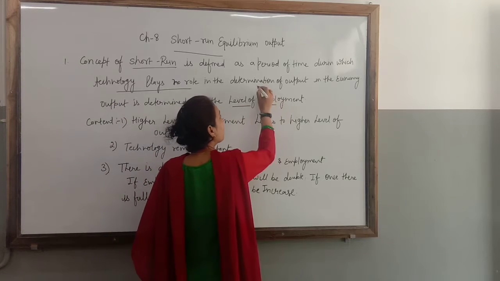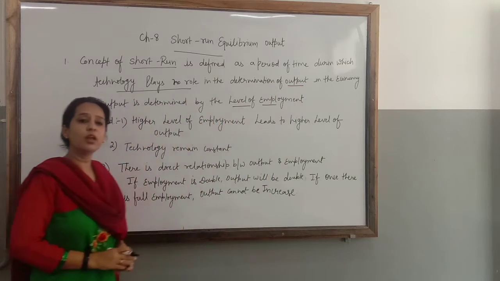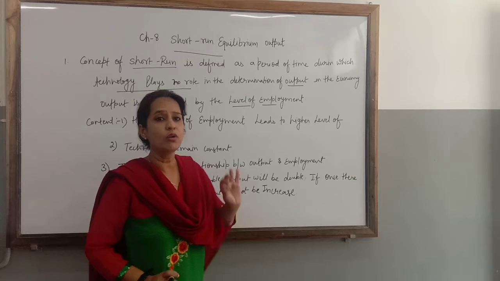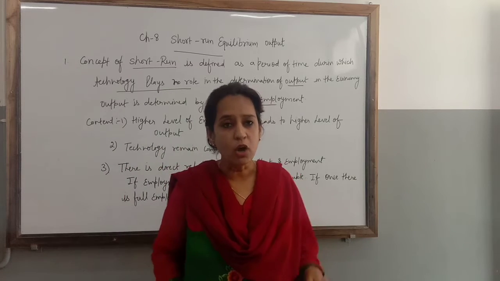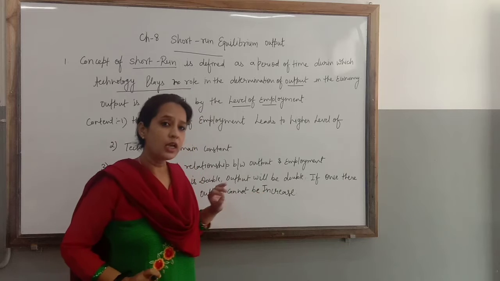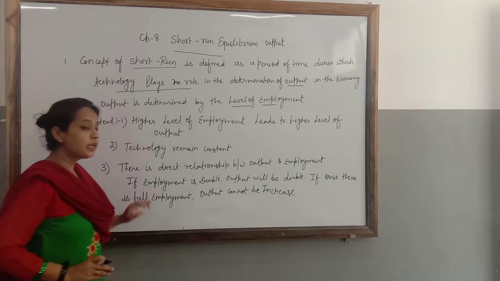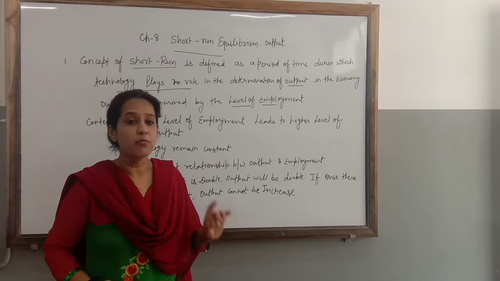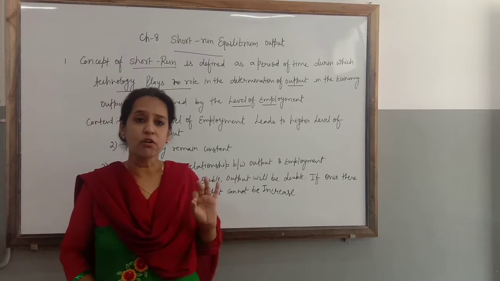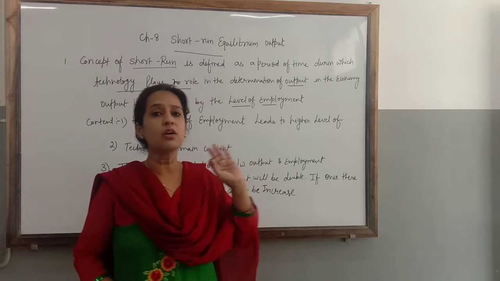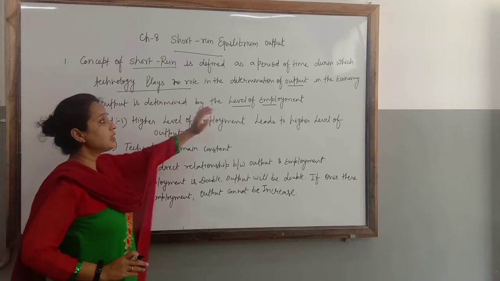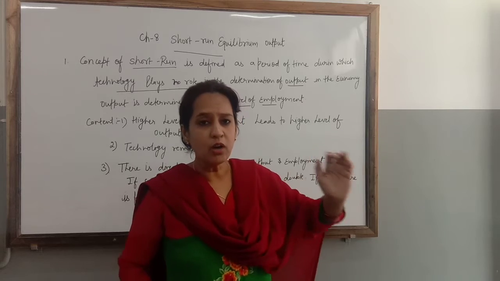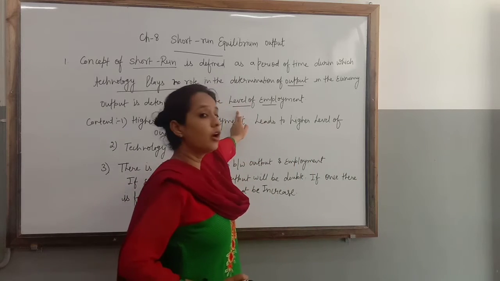Output will be determined only and only by the level of employment. How are we going to determine output? Output can be determined through the level of employment. What is the meaning of that? If the economy wants to increase the production, it can increase its output by increasing the employment, not by increasing the technology, because it's a short run period. In the short run period, technology remains constant. We can only increase the employment. If the economy wants to increase the level of output, then it has to increase the level of employment.